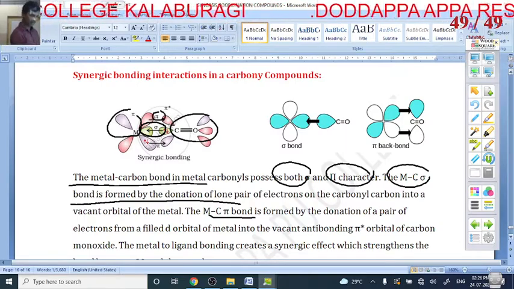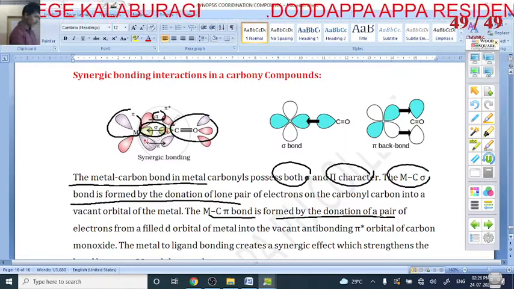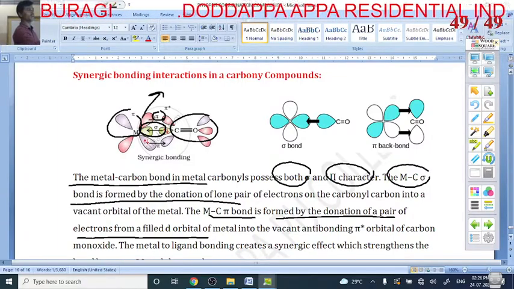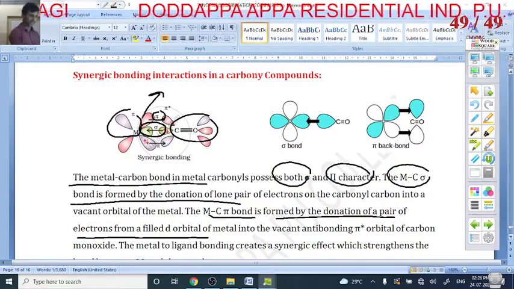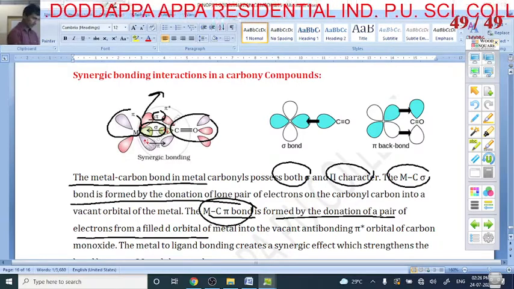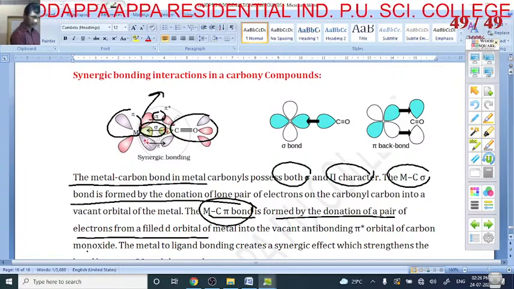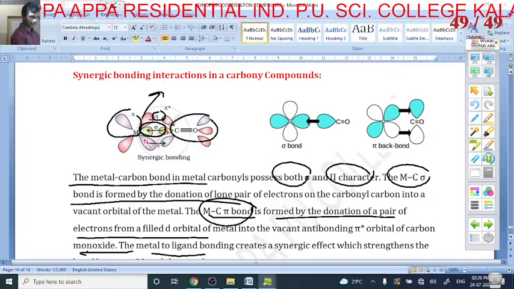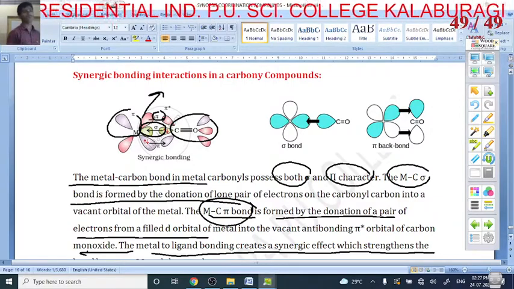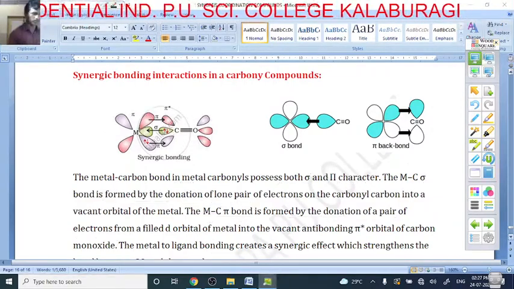The pi bond is formed by the donation of a pair of electrons from a filled d orbital of the metal into the pi star orbital of carbon monoxide. This metal-to-ligand bonding creates a synergic effect which strengthens the bond. Okay, so this is about metal-carbon bonding.